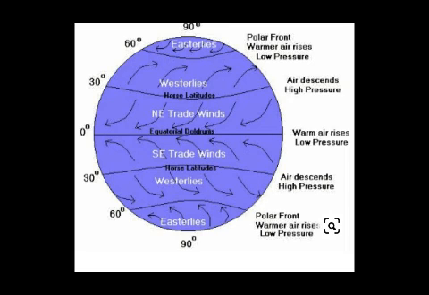Now the second one was westerlies, that is within the 30-degree to 60-degree latitude, and here the air falls down and it is at high pressure level, it is also called Horse latitude.